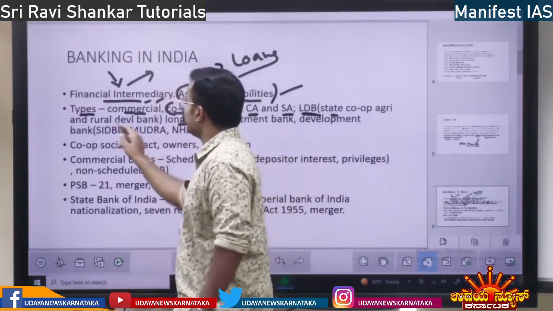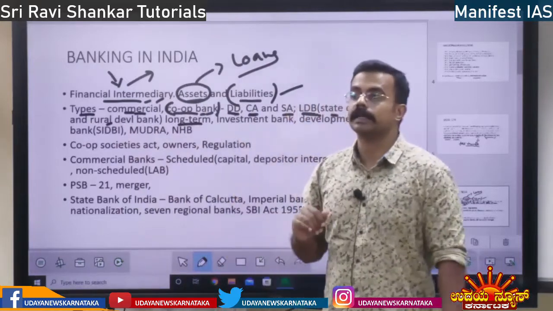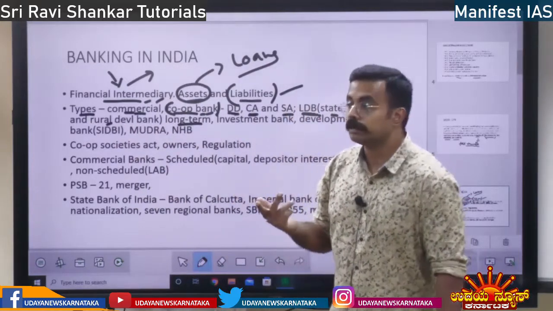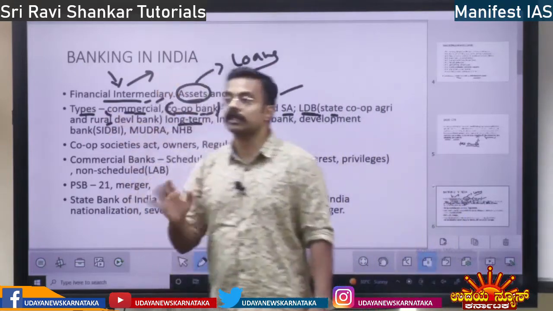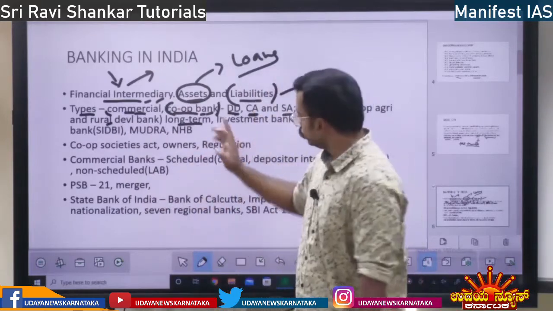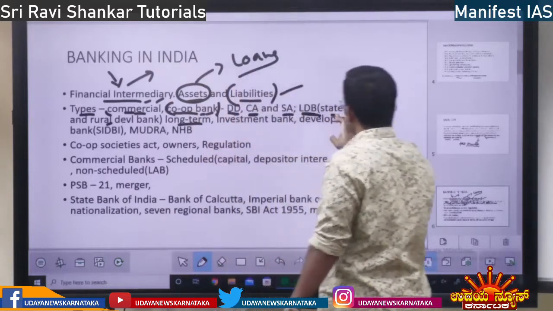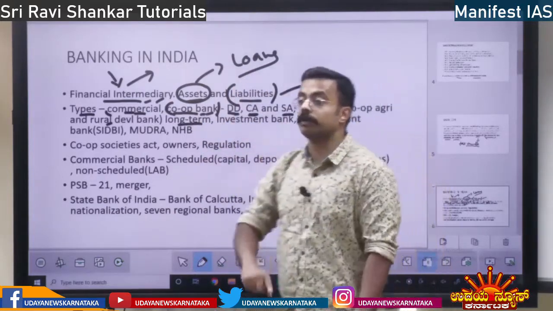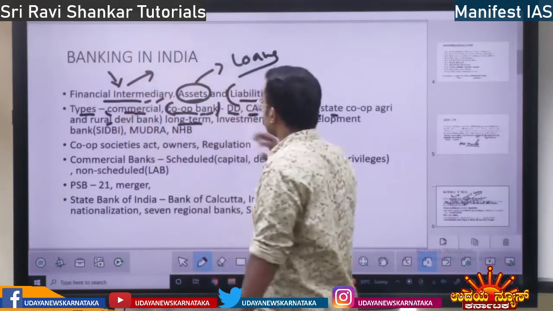Agriculture and rural development: this land development bank is going to give long term money. What is long term, short term? Commercial banks give loans for short term, 5 to 10 years only, and they don't give loans beyond that. Whether commercial banks or cooperative banks. Whereas a land development bank gives money for long term, 20 years, 25 years. So that is the difference, right?